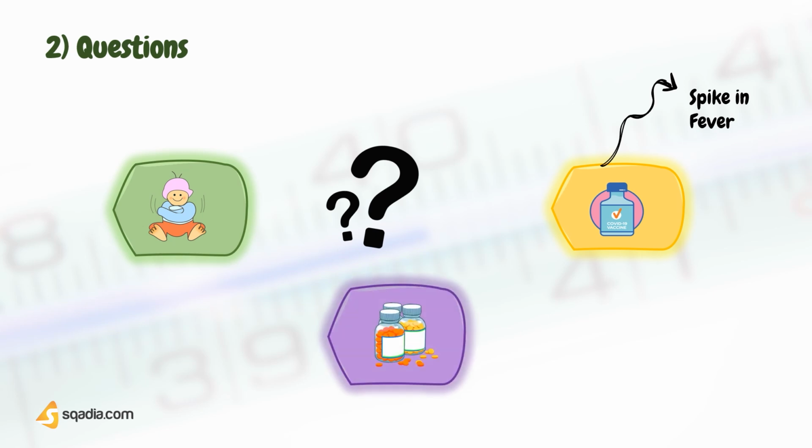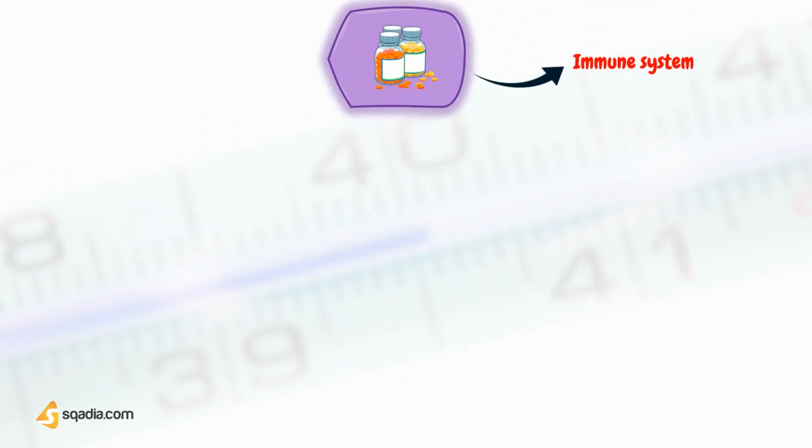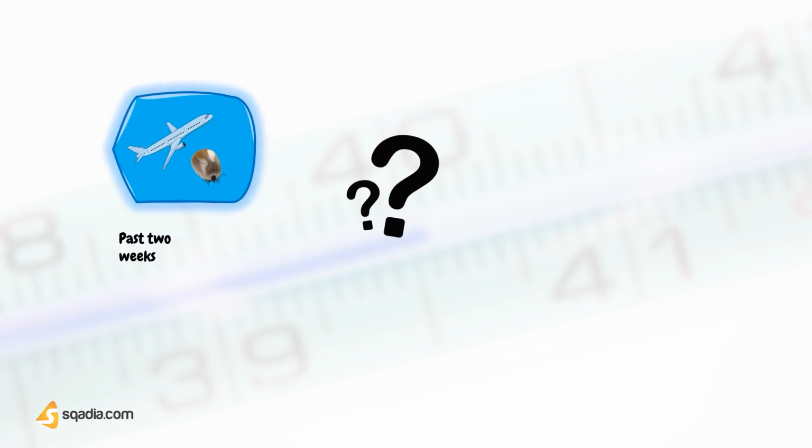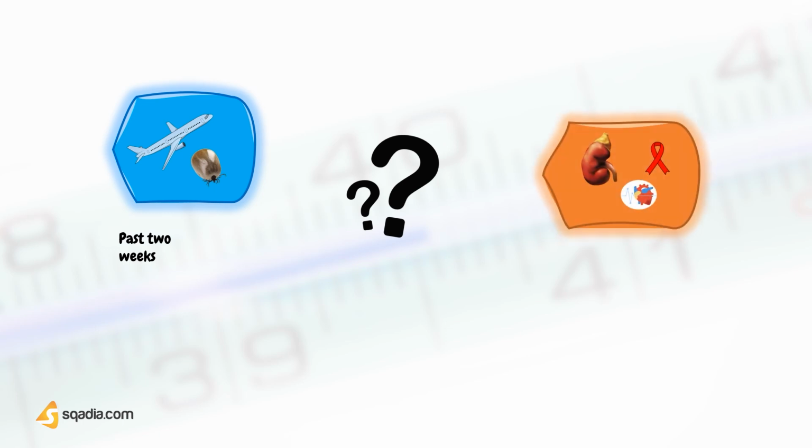Thirdly, you will ask your patient if he is taking any medication, including steroids, because one of the functions of steroid is to suppress the immune system, which places you at higher risk of infections and symptoms of infection such as fever. Other questions that help you in differential diagnosis of fever is to ask your patient if he has recently traveled to any other country, or may have been bitten by a tick within the past 2 weeks, or had come in contact with patients suffering from tuberculosis, pneumonia, cold, or flu.